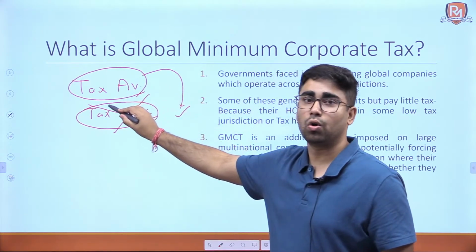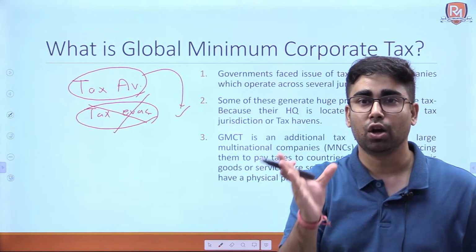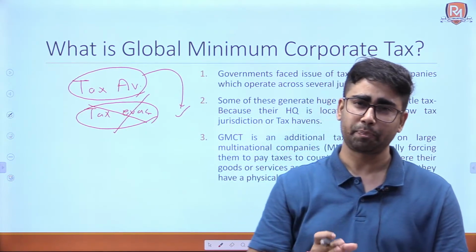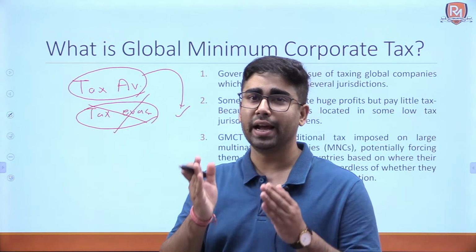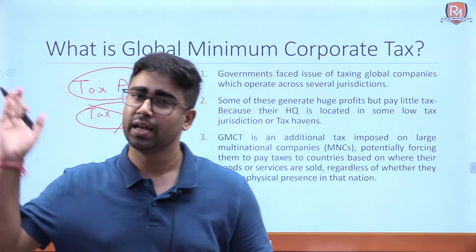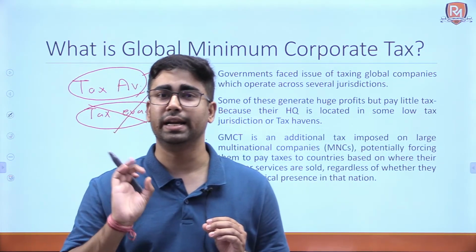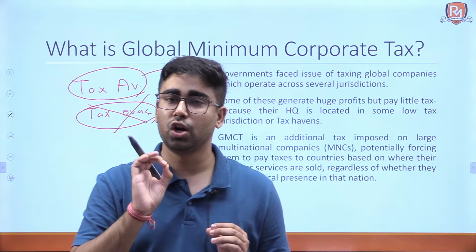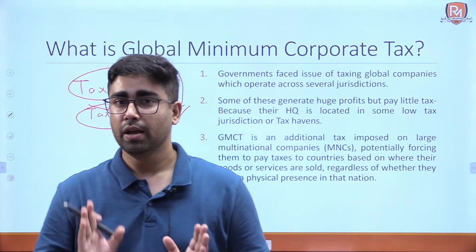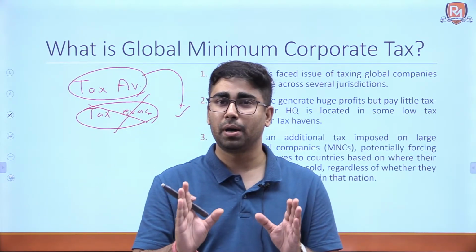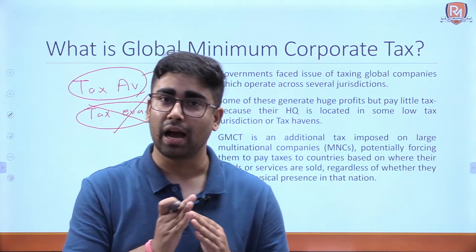अब इसको रोकने के लिए, to stop tax avoidance, हमने एक चीज बनाई, global minimum corporate tax. The basic foundation of this global minimum corporate tax is that there should be a minimum corporate tax across the world, across the countries. It should be 15%. The corporate tax should not be less than 15% in any country whatsoever. Now, it would defeat the purpose of tax havens and it would help in curbing the tax avoidance.